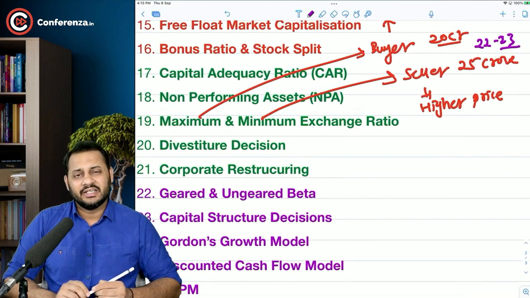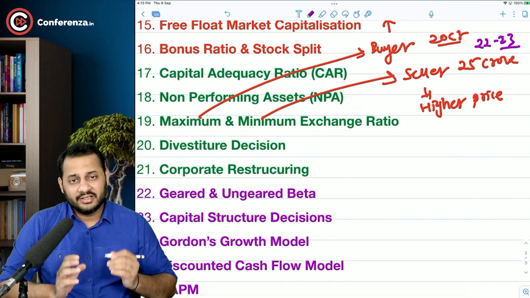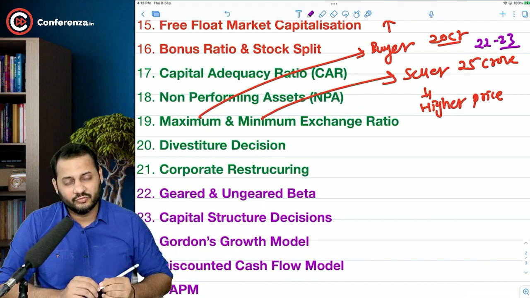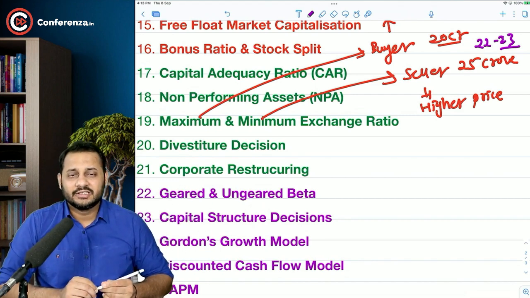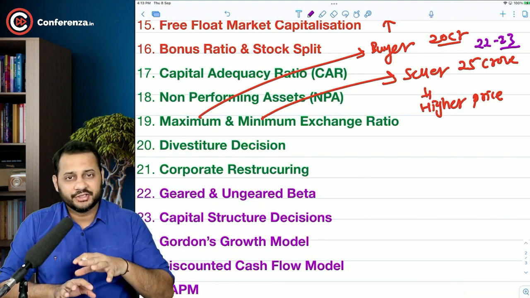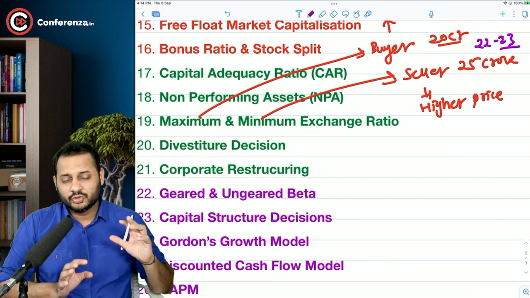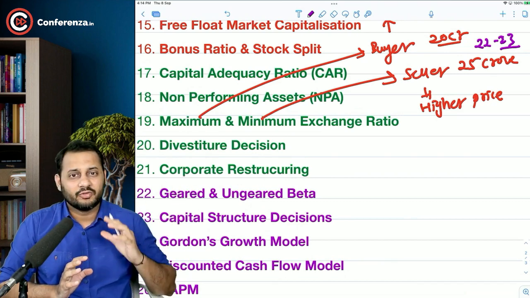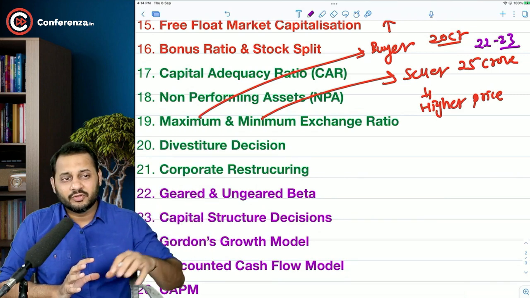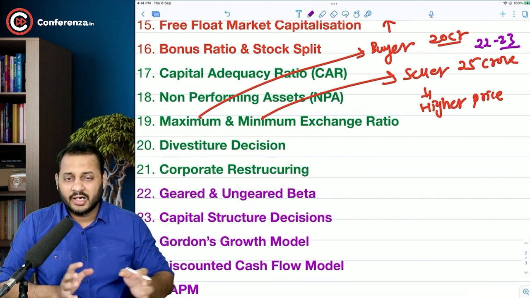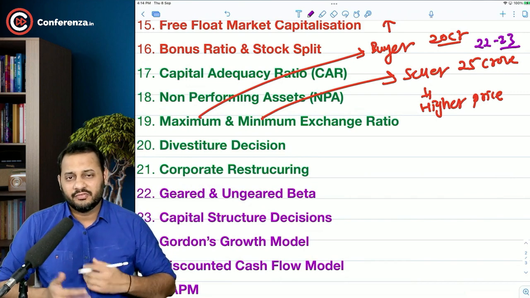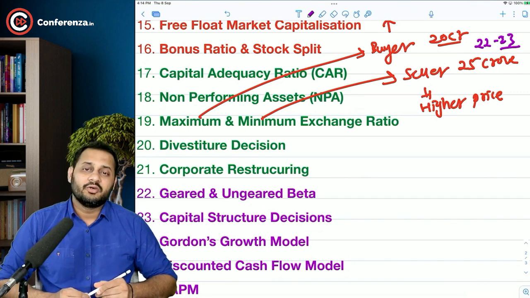Divestiture decision is like separating an entity or a business segment from the existing company and forming a new company with that. Let's say, for example, I am running Conferenza Private Limited, in which I am running the video lectures department and the books department as well. If I want to take the divestiture decision, I will divest my books department to another company, let's say Conferenza Books Private Limited, and Conferenza Next Private Limited will remain in video lectures. That will be called a divestiture decision.